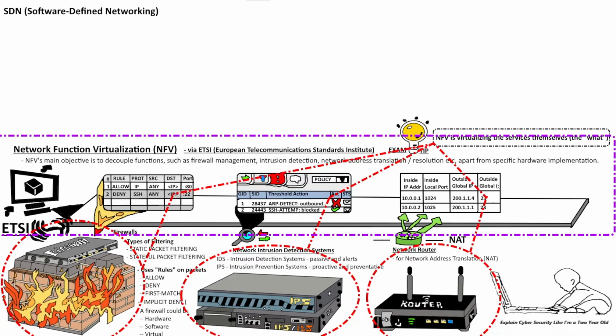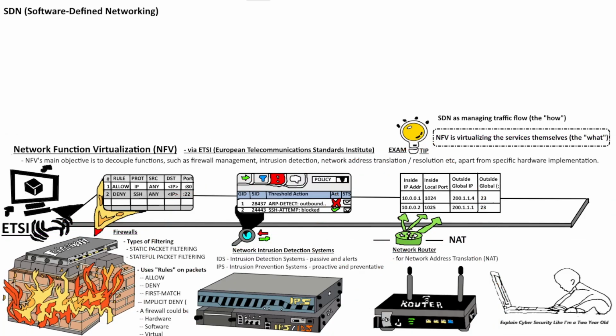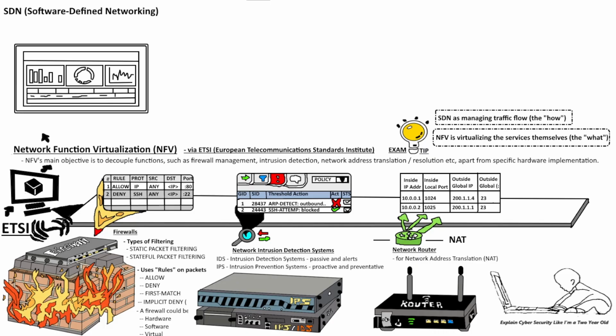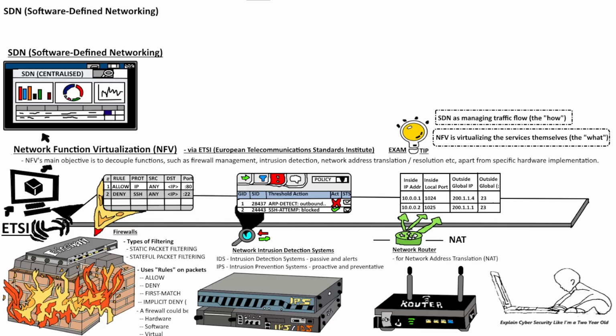And so let's look into the SDN, the software-defined networking, which you can think of as managing the traffic flow, e.g. the how. You can think of the SDN as a centralized network intelligence hub. And this centralized hub gives you the overall networking control over all the NFV functions. Technical keynote: the SDN is a conceptual term, but you can think of the SDN in terms of this centralized hub, which is visualized here on the screen.